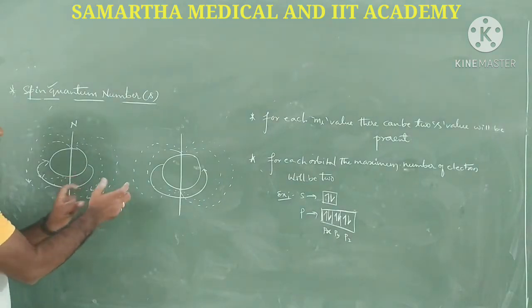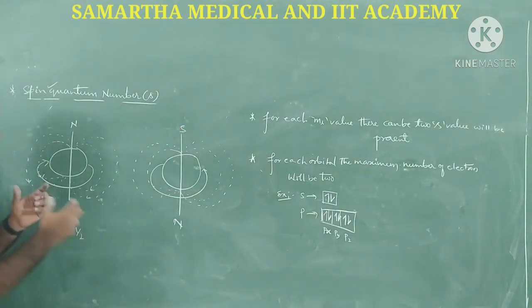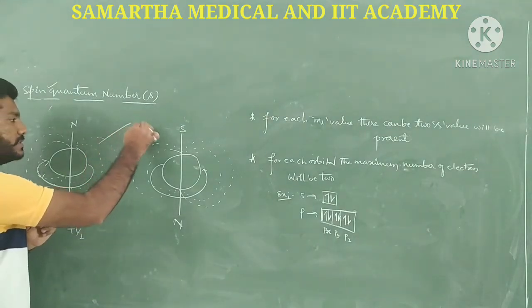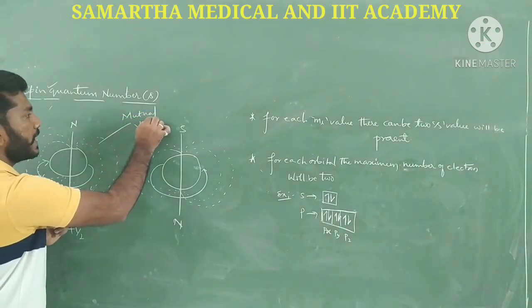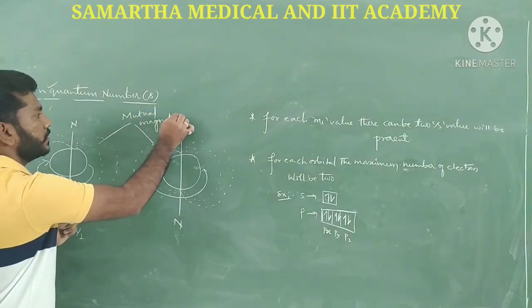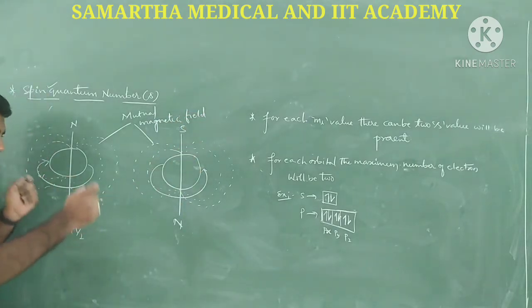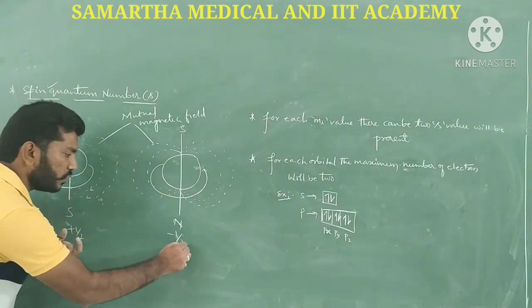But in between these two, a mutual magnetic field is going to arise, guys. So this is nothing but a mutual magnetic field. The magnetic moment of each electron is going to be cancelled with one another.